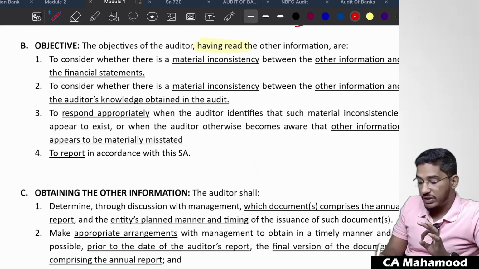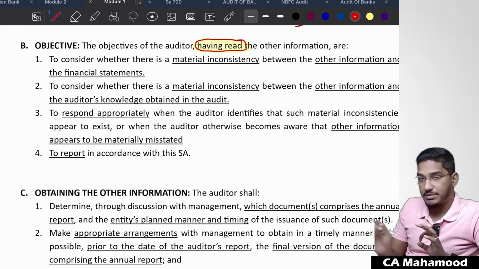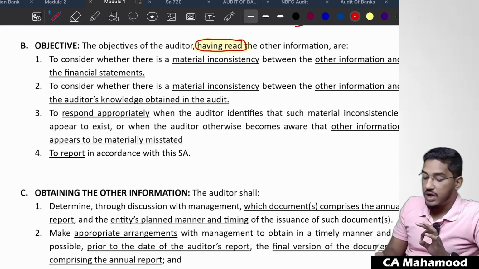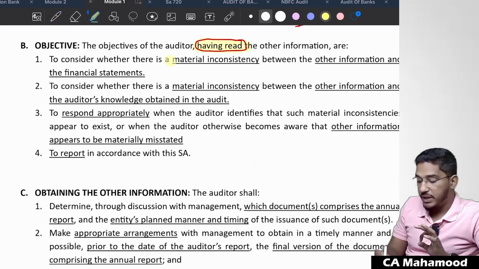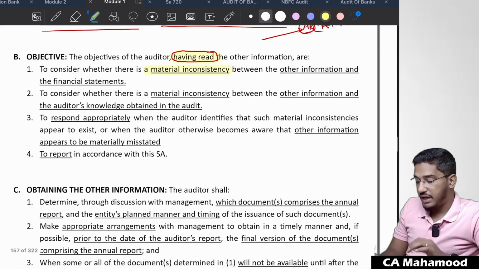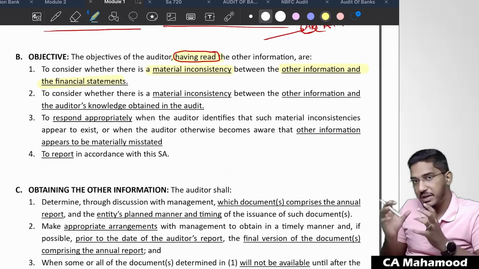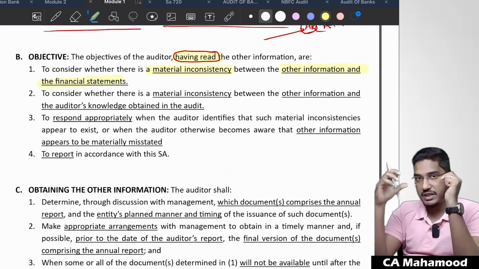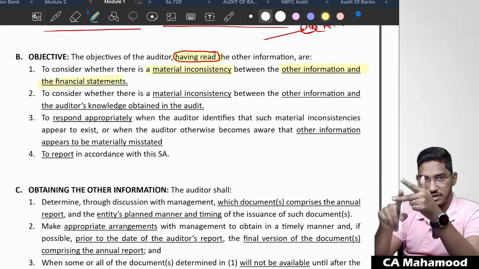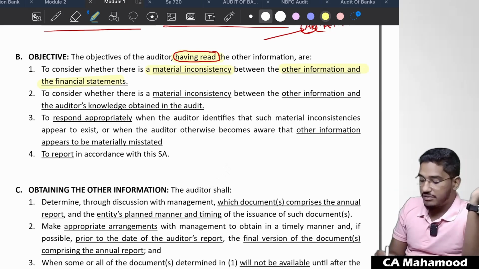The objectives of the auditor, having read that other information, that means after reading it, are to consider whether there is any material inconsistency between the other information and the financial statements. Is there any material difference between the financial statements and the other information? Also consider whether there is a material inconsistency between the other information and the auditor's knowledge obtained in the audit.